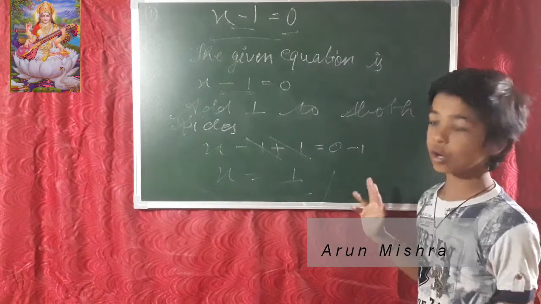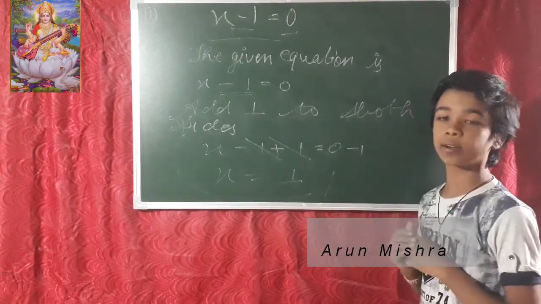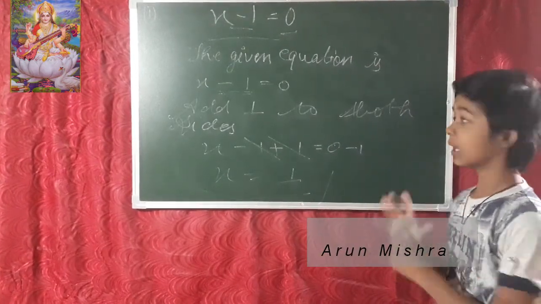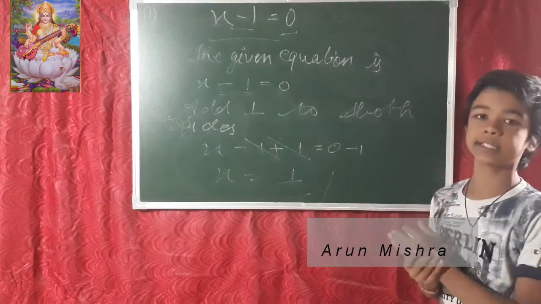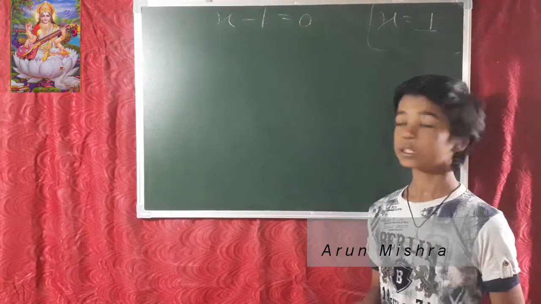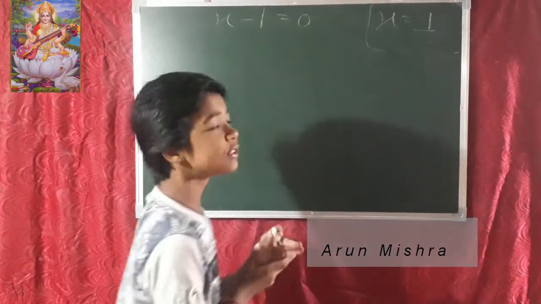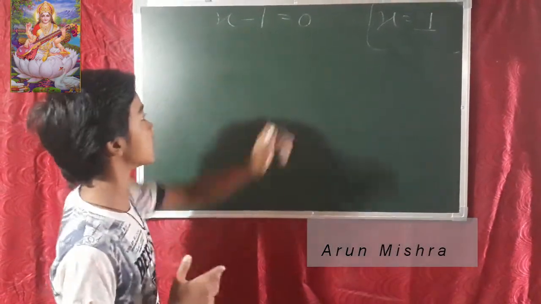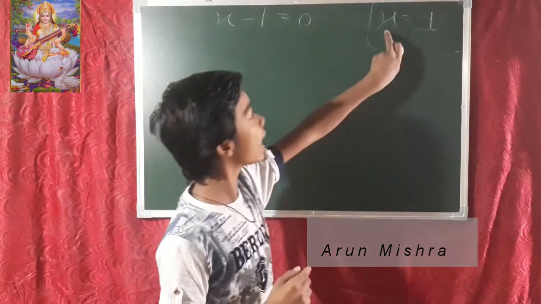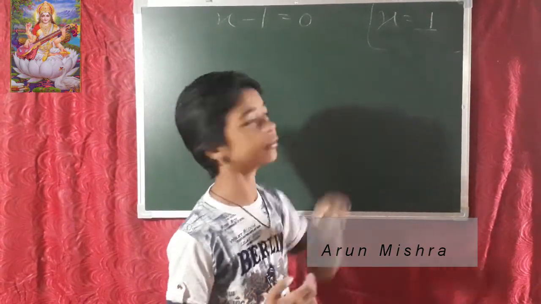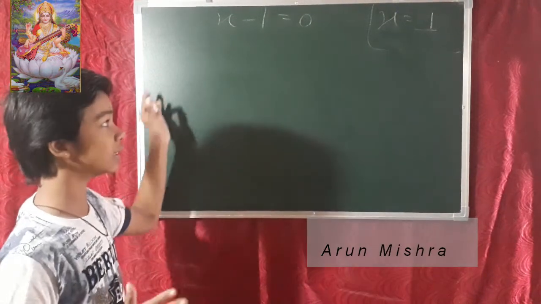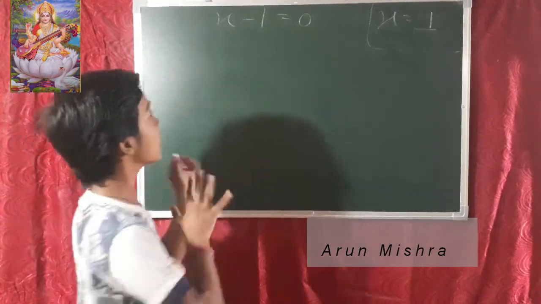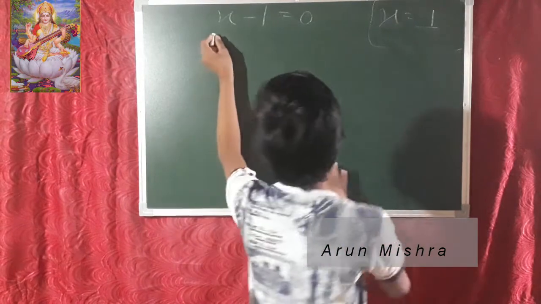This is our answer. But we don't know whether our answer is correct or not, so we have to do the checking. We have to check that our equation's answer is correct. So friends, now we are going to start our checking process. The equation is x minus 1 is equal to 0. Here I have written the value of x is equal to 1, or you can write the equation's answer is 1. Many ways you can write, but now it is the checking process.